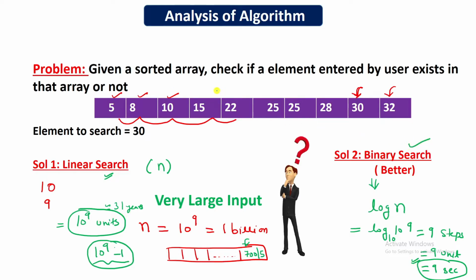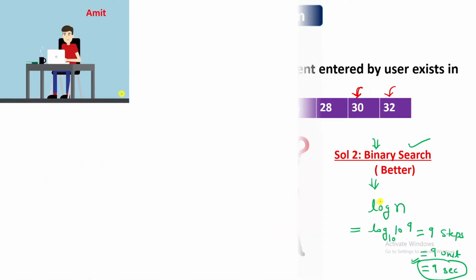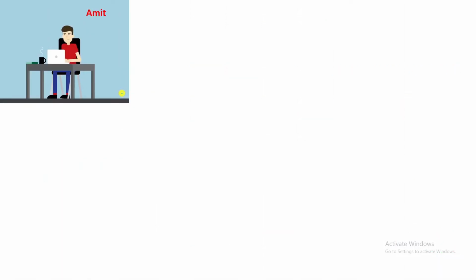And here we have a sorted array. On a sorted array, binary search actually works. Okay, so now let's take another example. Let's say Amit is a software developer and his manager has given him a task to perform. His task is to code a solution for a problem. So he first wrote the algorithm and then he is coding it in a programming language.